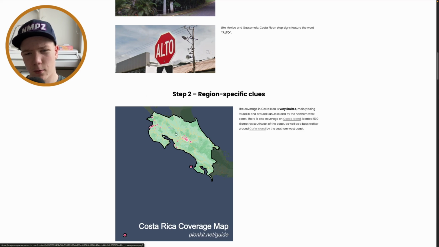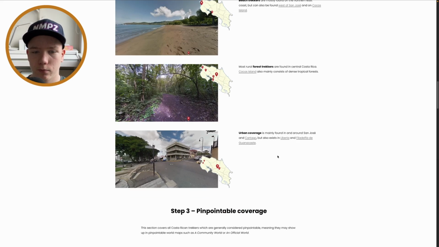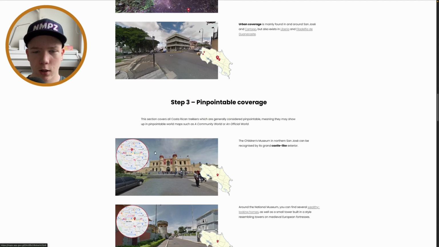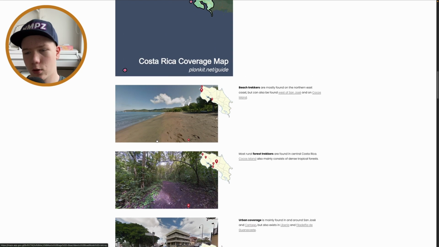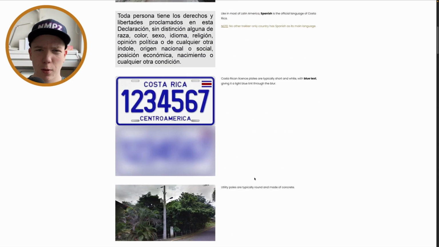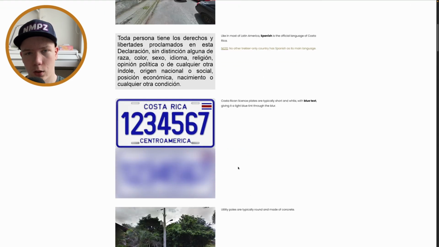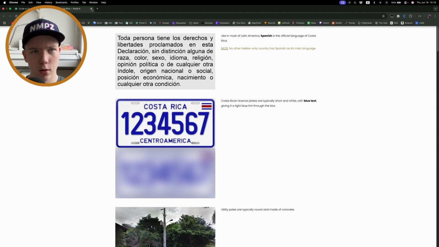And yeah, you do have coverage in a lot of spots, but if you're in a city, then you are in San Jose, and if you're not, then you are, well, in different places. Don't know. Yeah, not really anything else here. Wouldn't say so. Urban coverage. Okay, so it does exist in some other places. Okay, maybe I was wrong then. Don't know. But yeah, that is, I think, all for Costa Rica.